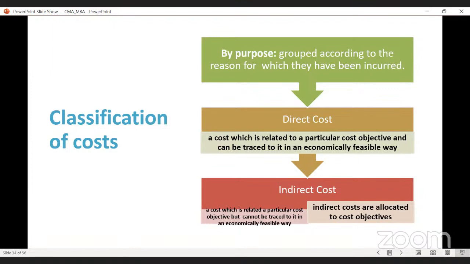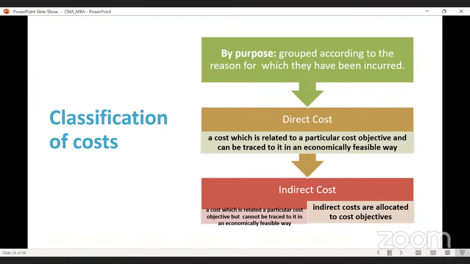So let's say we are producing some bakery products. There are some costs which are directly traceable in an economically feasible way. Whenever we are producing bakery products, we are using some raw materials, we are using some labor, and we are using some other components which can be directly traced.